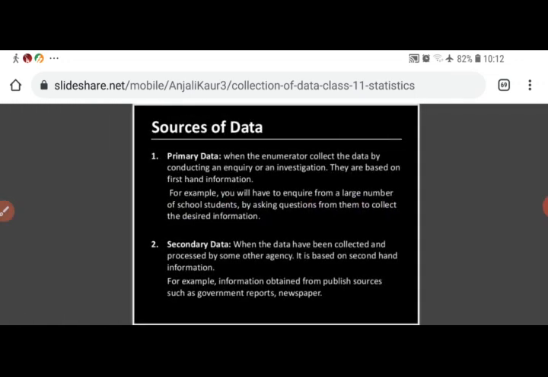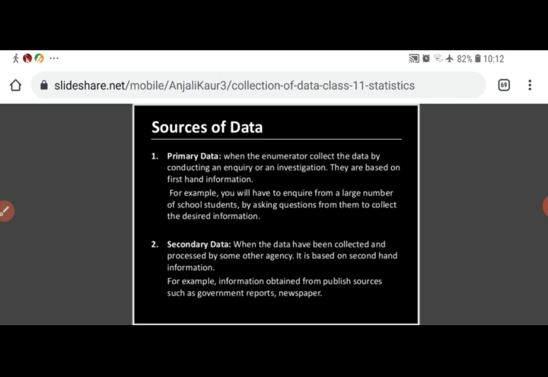Next, I told you that data is of two types, primary data and secondary data. Primary data is when the enumerator collects the data by conducting an inquiry or an investigation by himself. This type of data is first-hand information. The enumerator goes to each and every unit of the population and does the investigation and collects the data from those units of population. That type of data is known as primary data.